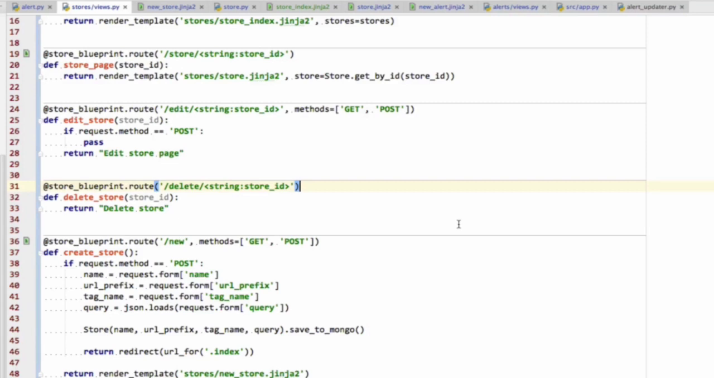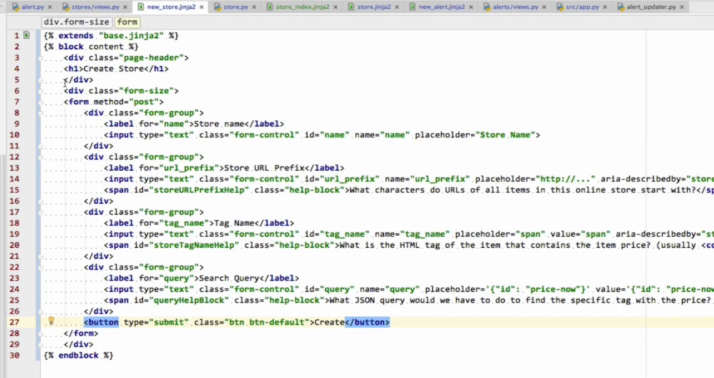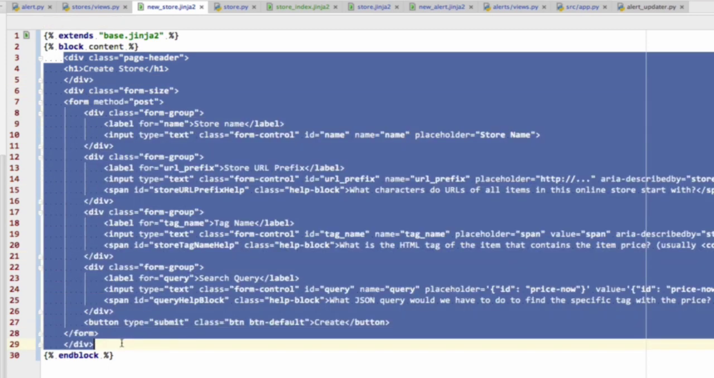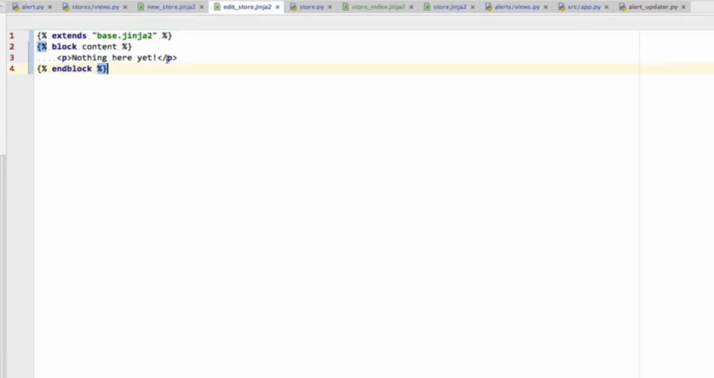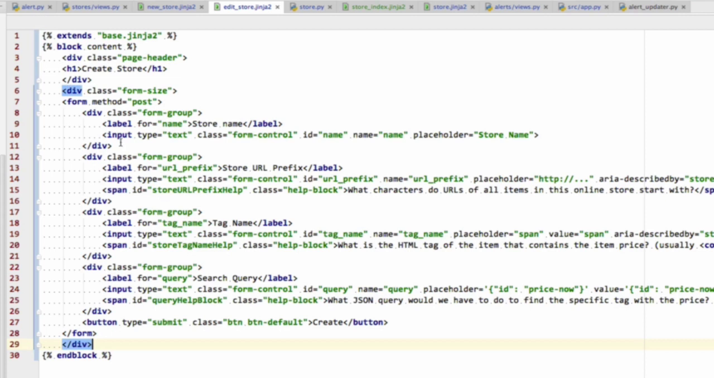Hi and welcome back. So in this video we're going to be adding the ability to edit and delete stores. And this is going to be very simple because we're just going to be doing things that we've done before. In order to edit a store, what we need to be able to get is the different details of the store and change them. So what to do is just copy the create store form. So I'm going to go into the Jinja2 template and essentially copy everything and paste that in the edit store page. And then rename this to edit store.